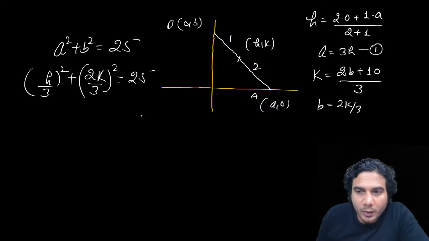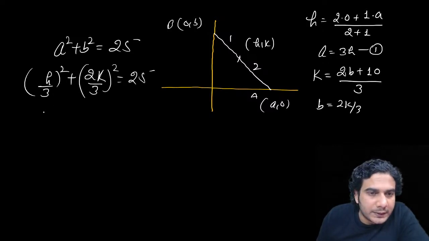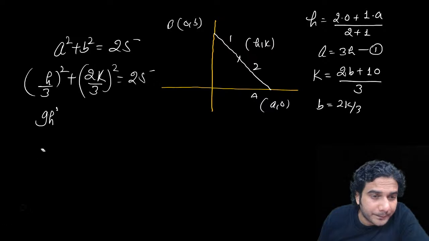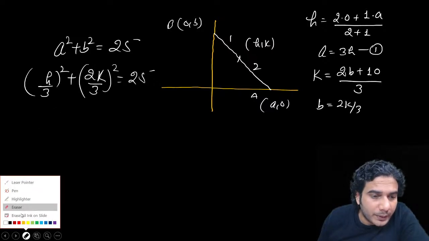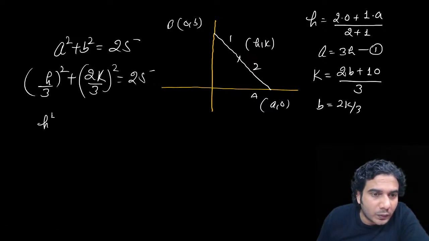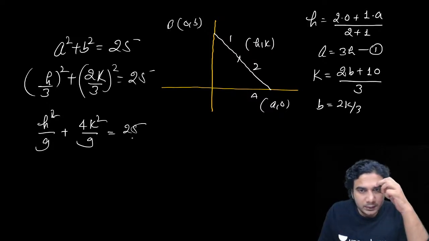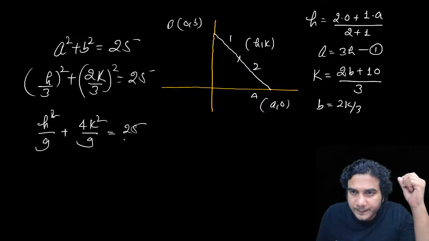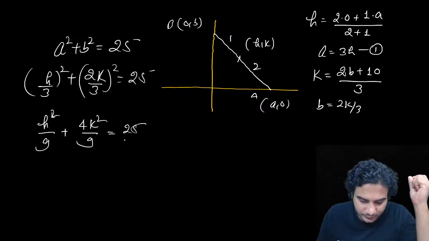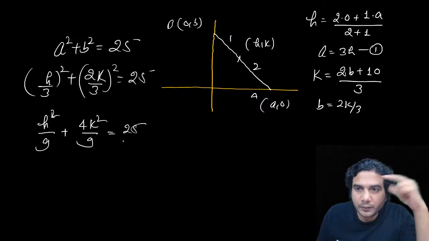Okay, so h by 3, 2k by 3. So now it is going to be h square by 9 plus 4k square by 9 is equal to 25. Have I done some mistake? 2 is to 1. 3k by 2.